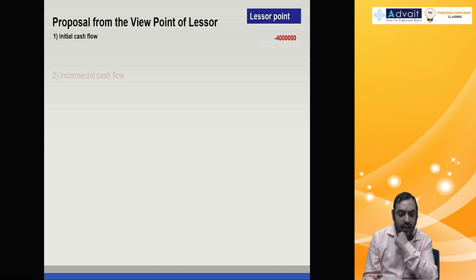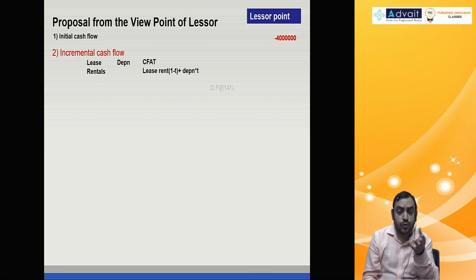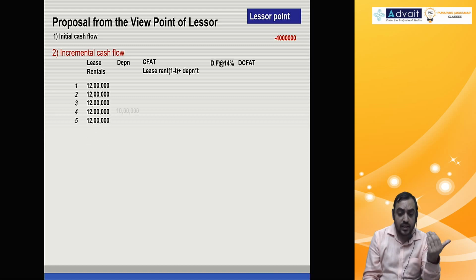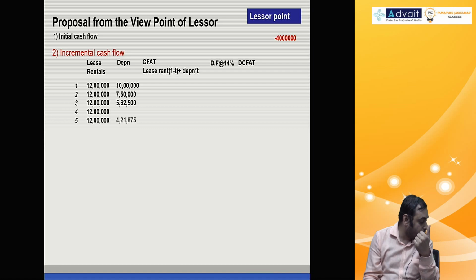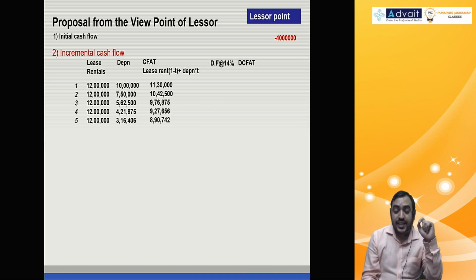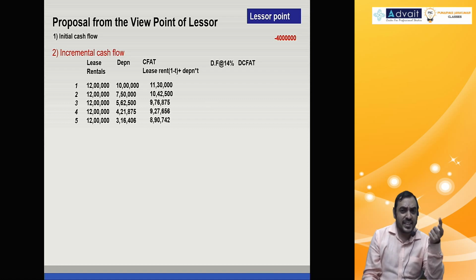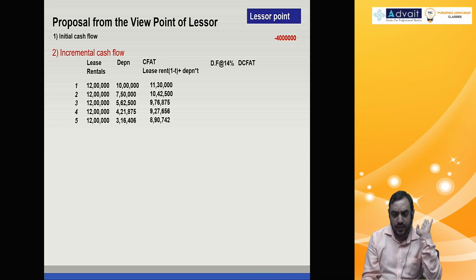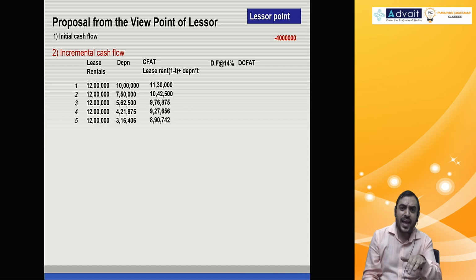Initial cash flow 4 lakh. Incremental cash flow, lease rental you get 12 lakh. Depreciation I already calculated. Same number you can make use of it. Cash flow is lease rental after tax, lease rental into 1 minus T, plus depreciation tax, D into T. We discussed this at the beginning of the previous chapter, today itself.